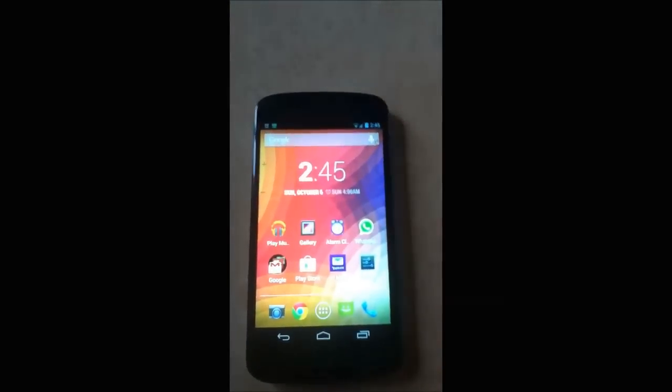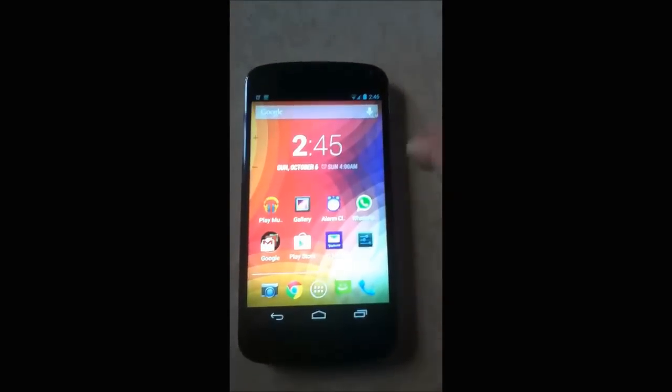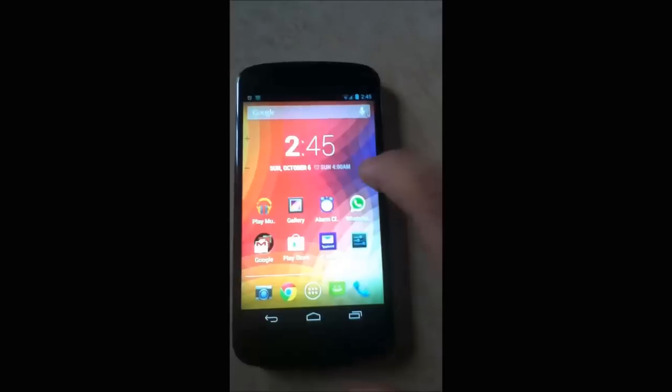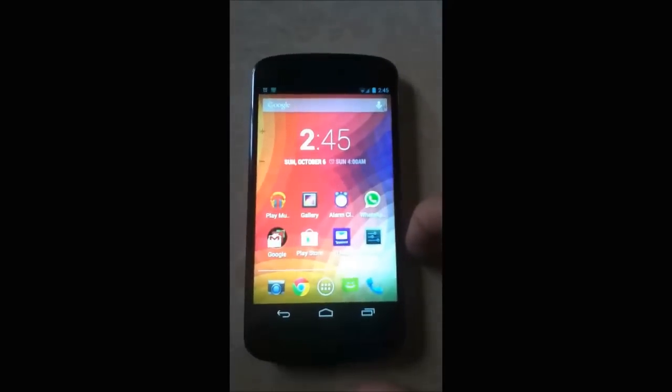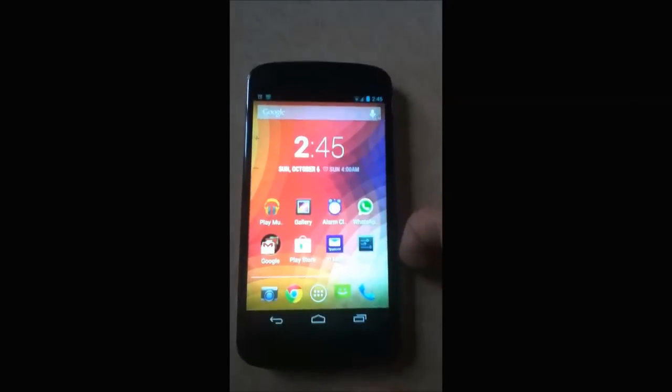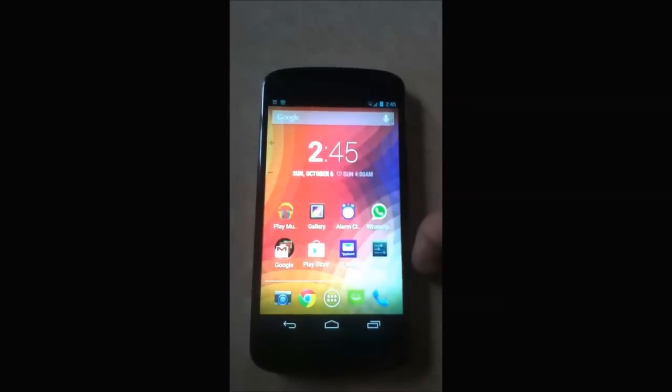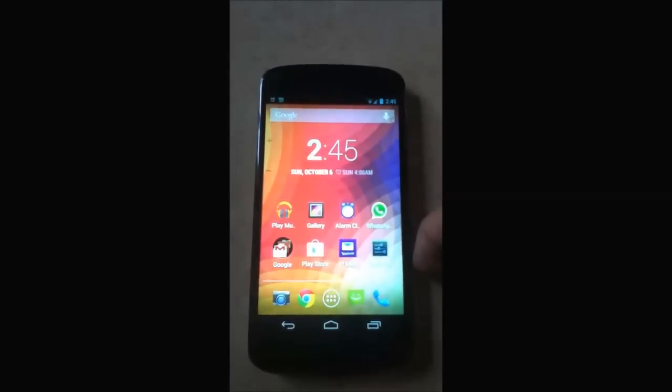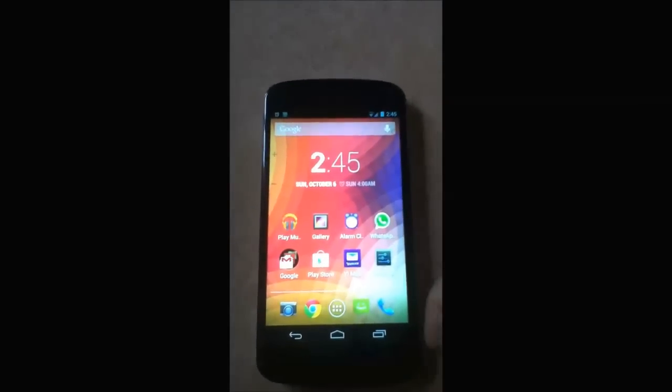Today we're going to show you a video on how to download FIFA 14 full version on your Android device without the use of PCs, and there's no surveys and all. So yeah, here we go. I'm using the Google Nexus 4, but this can be done on any dual core and quad core device.